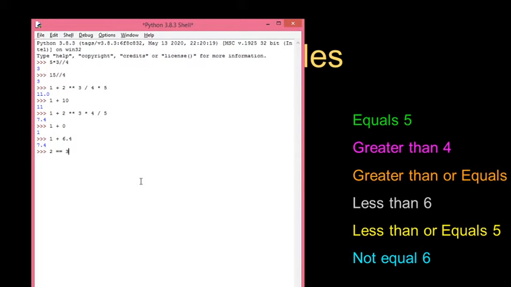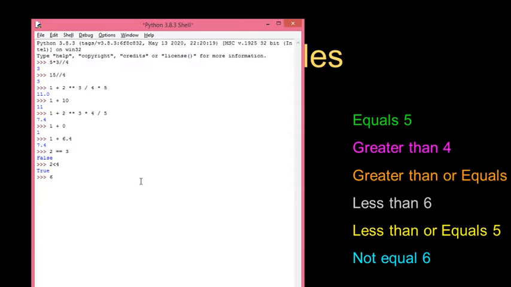So I am just comparing whether they are equal or not. If not equal, they will result false. If equal, then it will evaluate to true. So see here, the answer is false. Likewise, 2 less than 5, 4. 2 less than 4. So then the answer is true, like this.